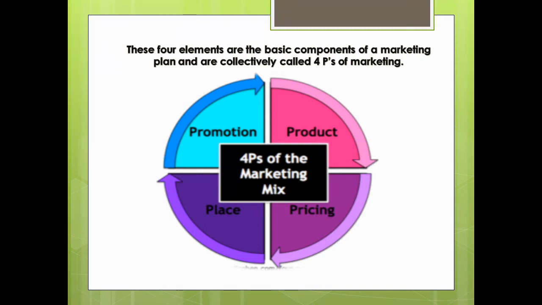These elements are collectively called the 4 P's of marketing. They are the 4 basic tools that marketers use to increase their sales and to earn profits.